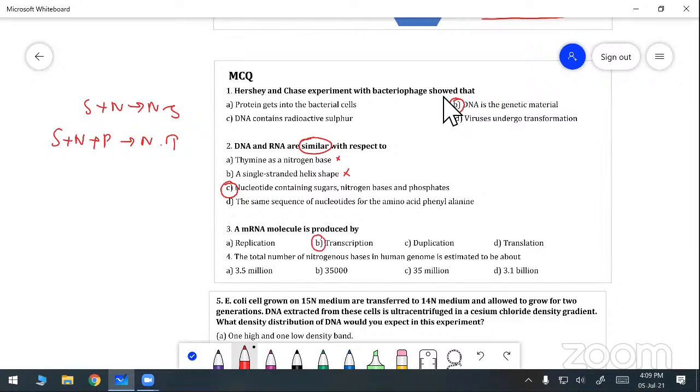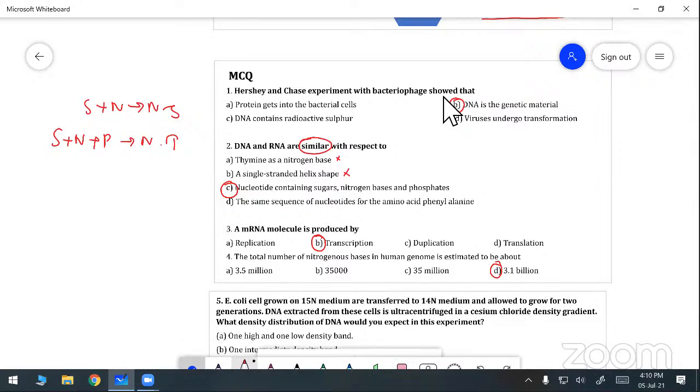Only one student is saying, what about the others? The total number of nitrogen bases in the human genome is estimated. How many zeros? How many millions? 3.1 billion. Million or billion? Billion, 3.1 billion. Okay, so next one.